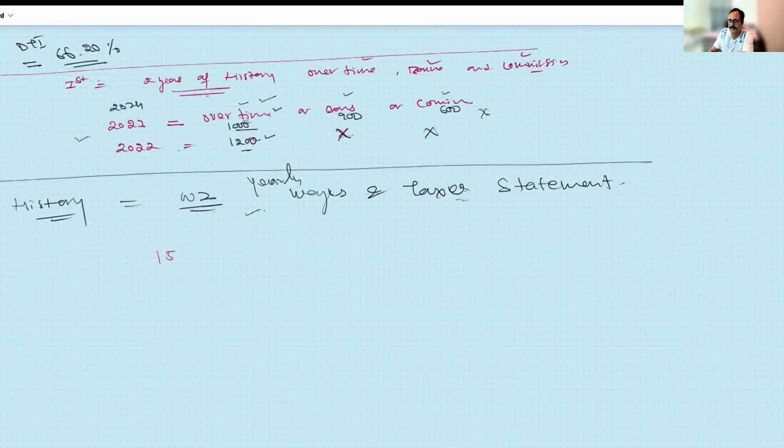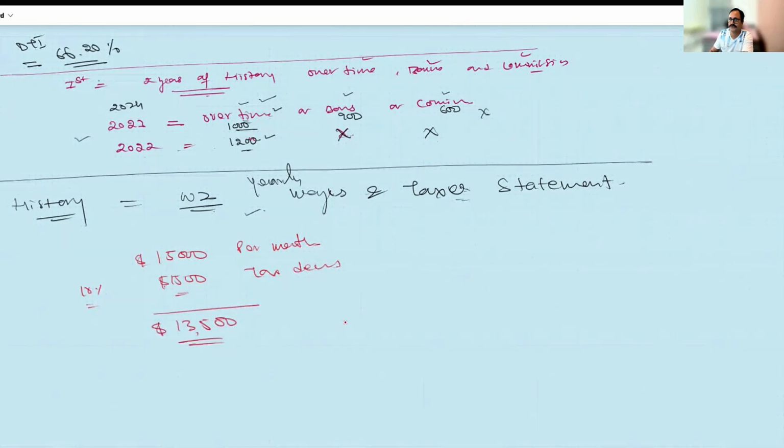I'm earning $15,000 per month, right? Now, not a lender, but my employer is telling me we are supposed to deduct 10%, meaning $1,500 will be deducted from your salary as a tax deduction, right? And then I will be paid how much? 13,500 I will be paid. So this is the tax deduction, this is my gross income, and this is my net income, right?